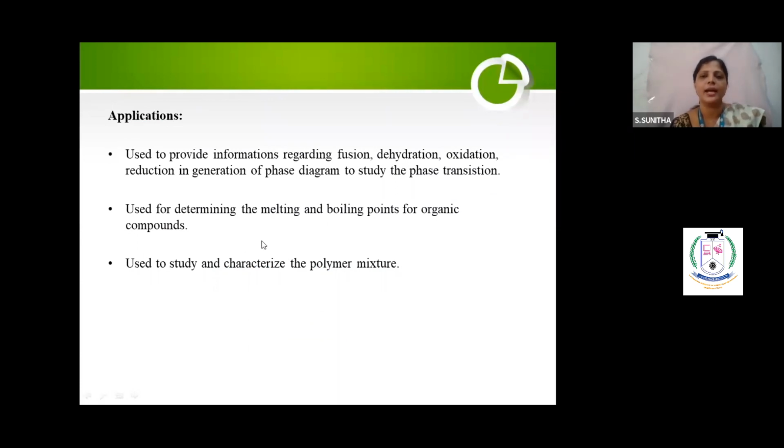It is used to provide information like fusion, dehydration, oxidation, reduction, etc., or phase transitions in the phase diagram. All this information you get from DTA. It is used for determining the melting and boiling points of organic compounds and for characterizing polymer mixtures. Everything you can do by using DTA, differential thermal analysis.